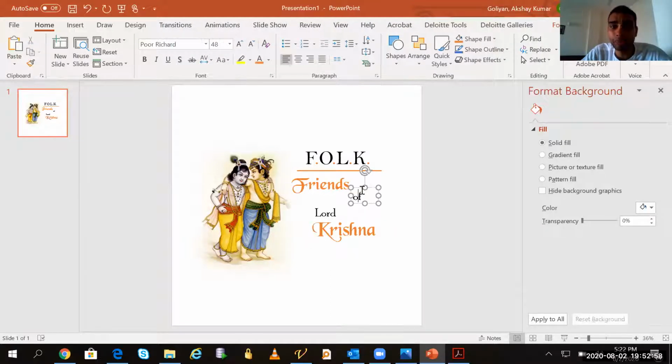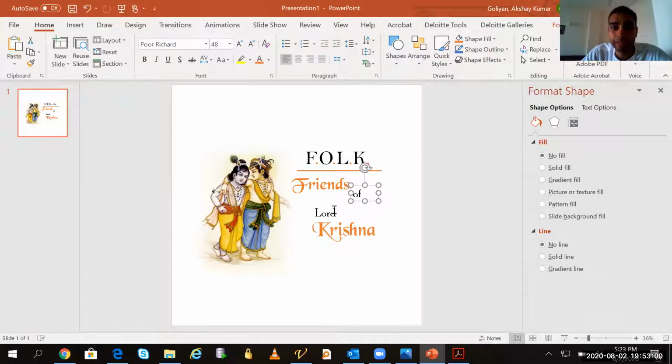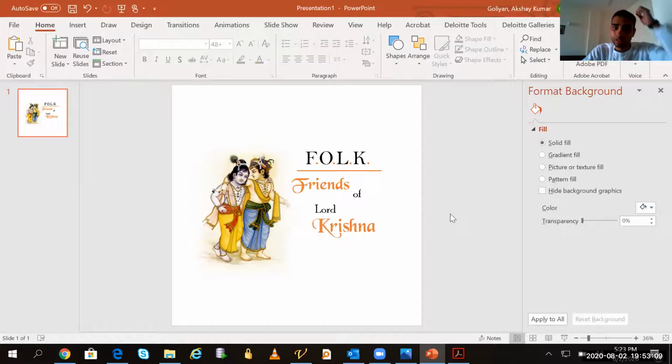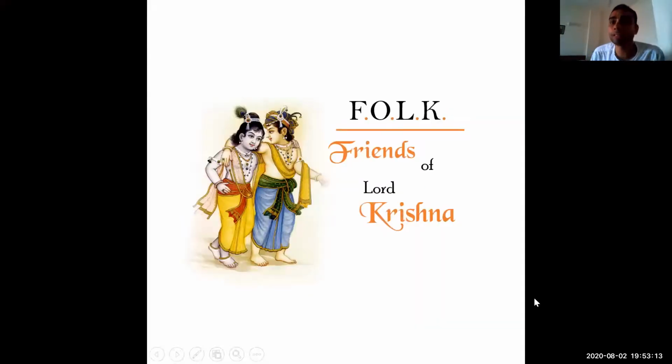And Of and Lord I'm keeping with this black only. So Lord Krishna can be a little up, like this. Yes, Prabhuji. So now you can see it looks even better, but we can even try to change the color of Friends and Krishna to something else, even though it looks very beautiful now also.